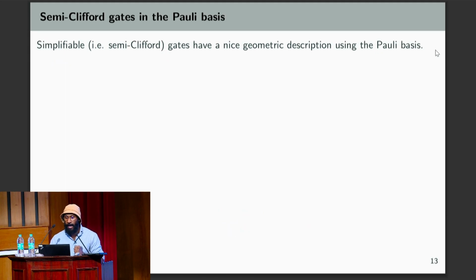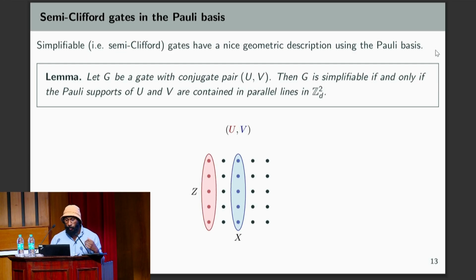Okay, and it turns out that semi-Clifford gates have a very nice description in the Pauli basis. It's a geometric description, which is that a gate is semi-Clifford, or simplifiable rather, if and only if the Pauli supports of the two gates u and v that correspond to g are contained in parallel lines. So that gives us a nice geometric way of understanding what a semi-Clifford gate is.